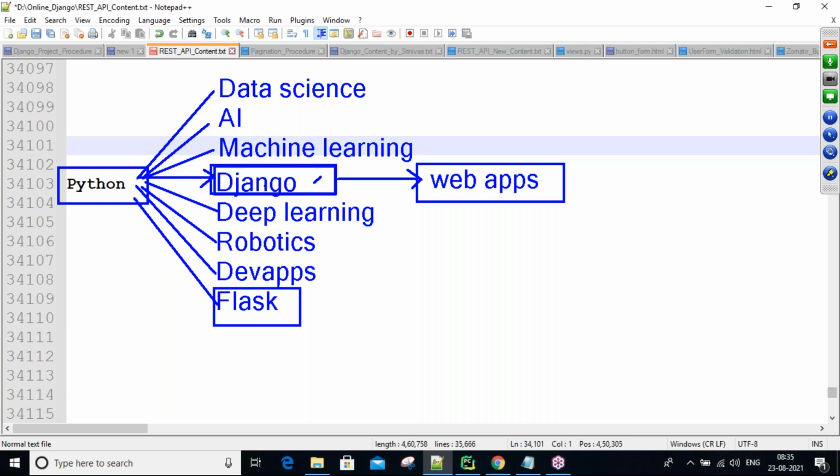Once you learn the Django framework, you will automatically understand Flask. Got it? Some differences are also there. We will discuss them slowly later, guys.